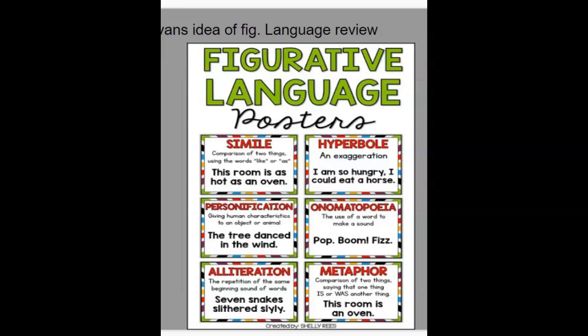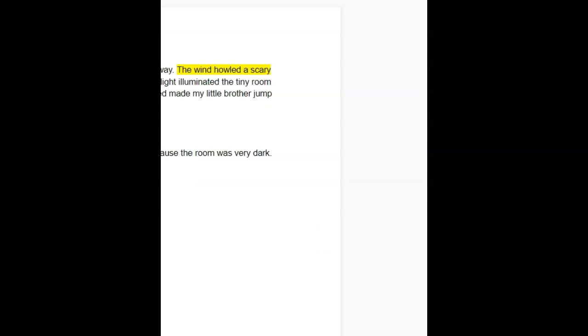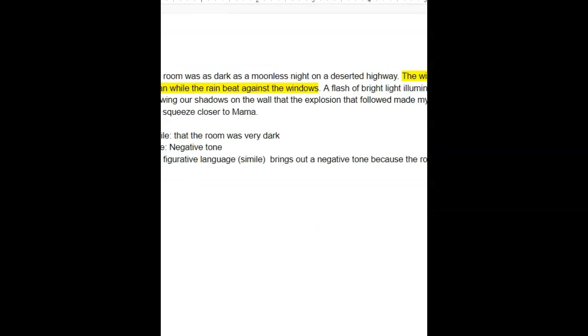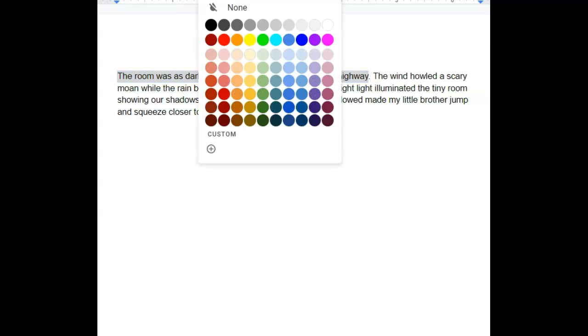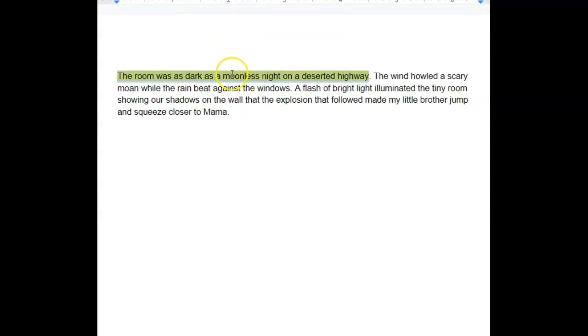So let's look over here. Let's look at this first sentence as a simile. I highlight it. The room was as dark as a moonless night on a deserted highway. It uses as, comparing the darkness of the room to a deserted highway.